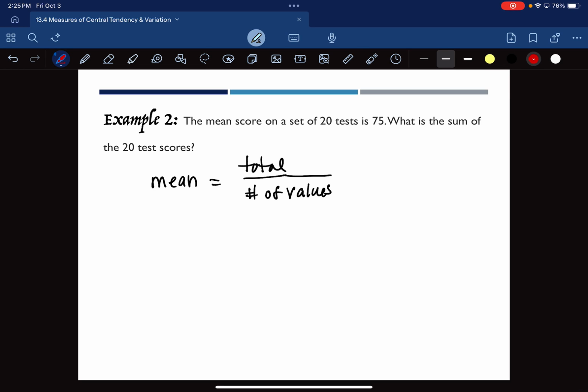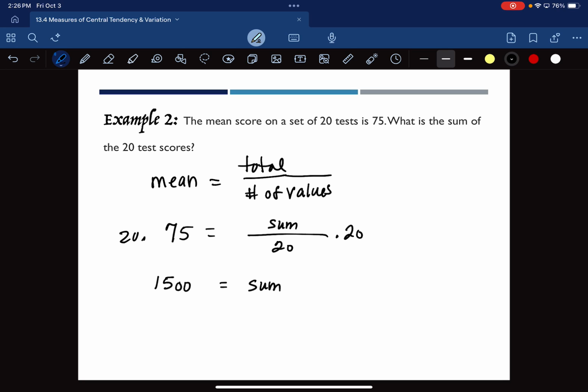Okay. Now, instead of giving us the total, like the sum, and the number of values, on this one, that's not what they give us. They give us the mean, which is 75. So I have a 75 over here. And they give us the number of values, which is 20. And instead, they want us to find the total or the sum that goes on top. So I can then multiply by 20. And my sum will be what? It's 1,500.